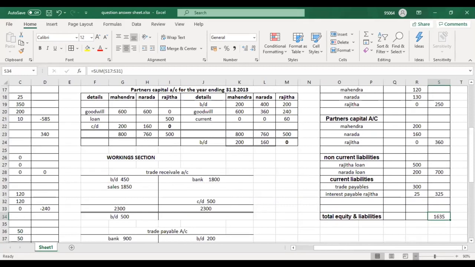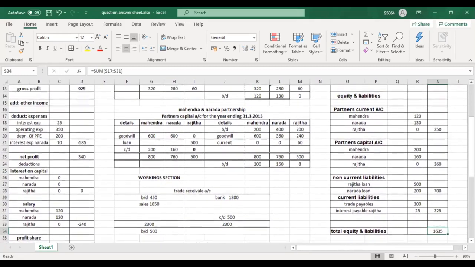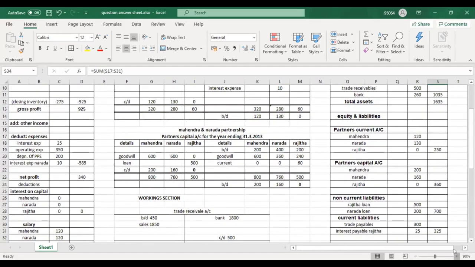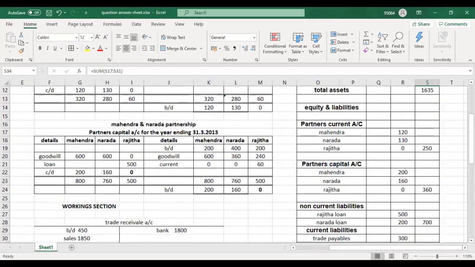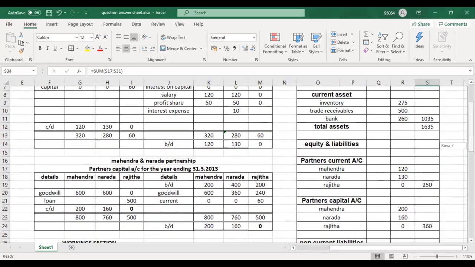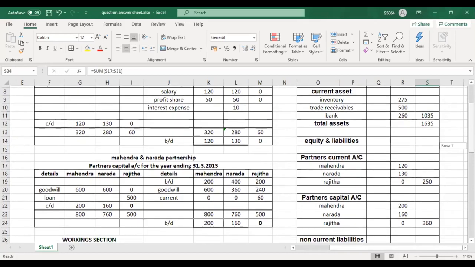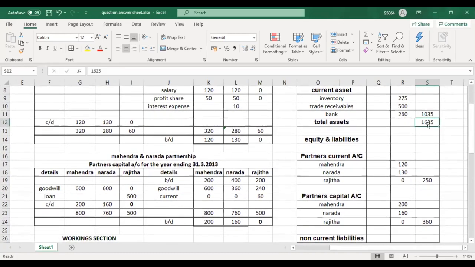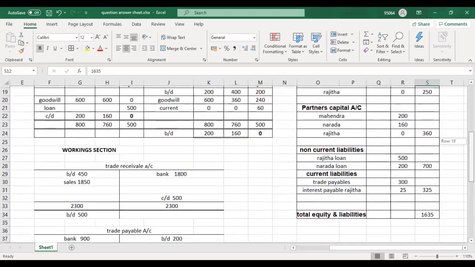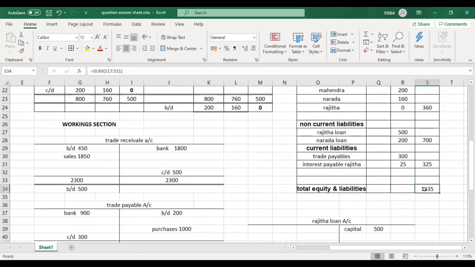So this is how I check that my accounts are okay, no errors, because my financial statement is balancing. Even if a financial statement balances, there might be something wrong, but in our question it's okay. Total assets is 1635 and total equity and liabilities is also 1635. So our partnership part 2 answer is done for 10 marks.